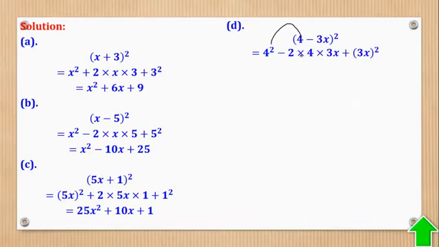Square the first term, minus twice the product of first and last term, then square the last term. And then simplify. 4 squared is this. Then 2 times 4 times 3 is 24. The minus is there. Then this one means 3 squared to give you 9, and x squared to give you x squared.